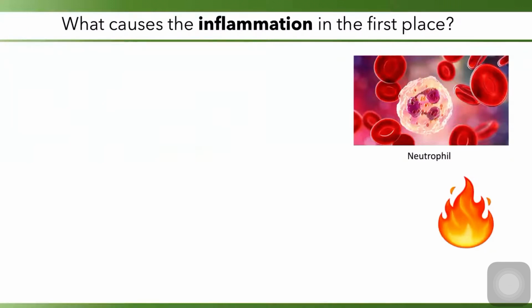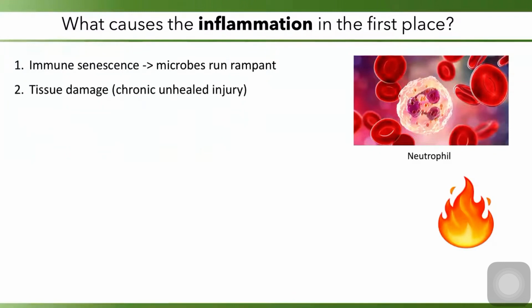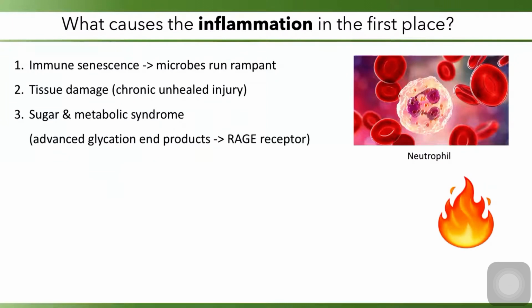Well, there are a lot of things. Here's a list. One is immune senescence. So immune cells, we know, decline in function with age. That enables microbes to run rampant. Tissue damage, such as chronic unhealed injuries, cause chronic low-grade inflammation.